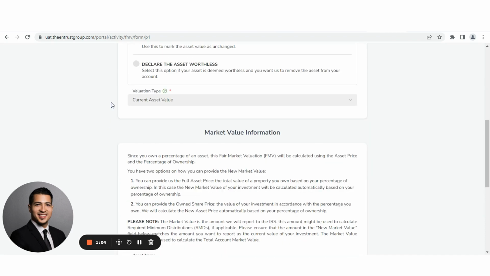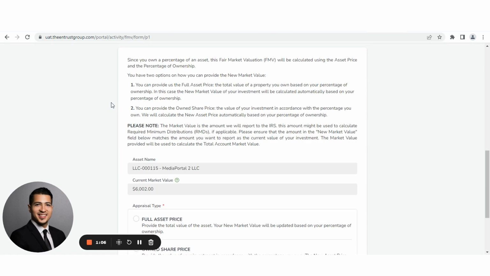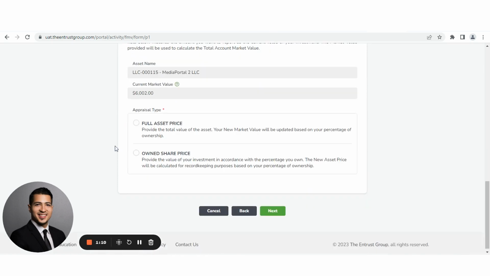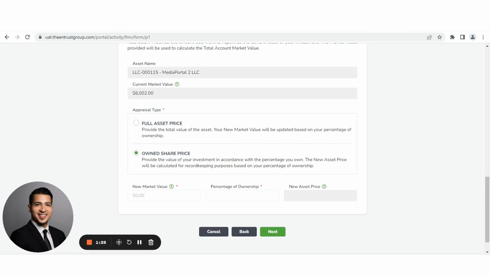From here, we want to scroll all the way down. And so this is the current market value. Now here you can decide whether you want to do a full asset price. So you'll provide the total value of the asset. And the new market value will be updated based on the percentage of ownership. Or you can also do it as an owned share price, provide the value of your investment in accordance with the percentage you own. Most clients will just go ahead and just do the full asset value.